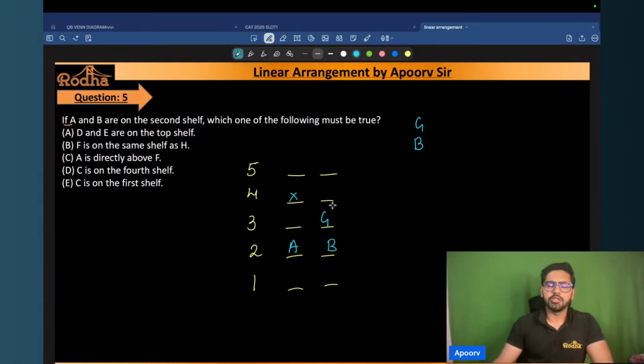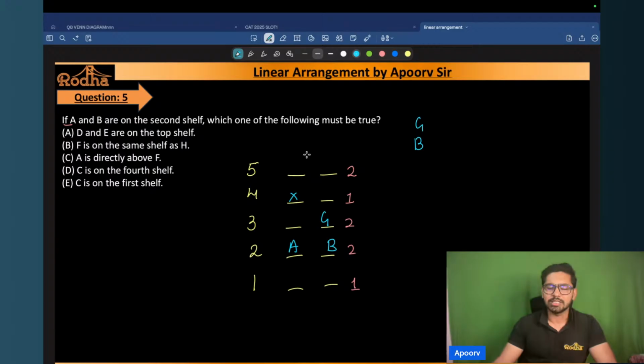Now, what is the position for D and E? Remember, in the very beginning I told you that if there's one item on this shelf, then this shelf has to have two items, this one also has to have two items, and this has two, then this will have one item here, right? So in that case, the only possibility for D and E is the top shelf.